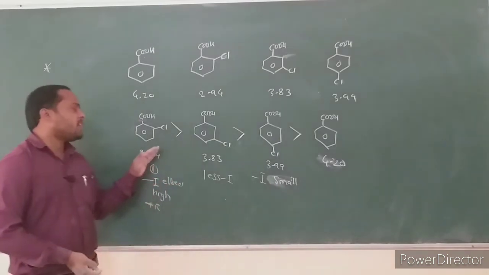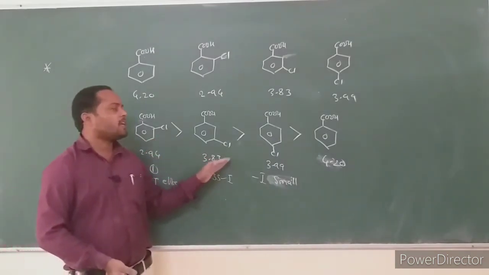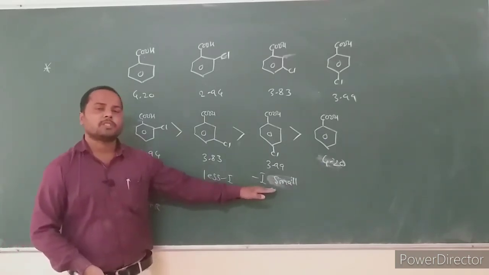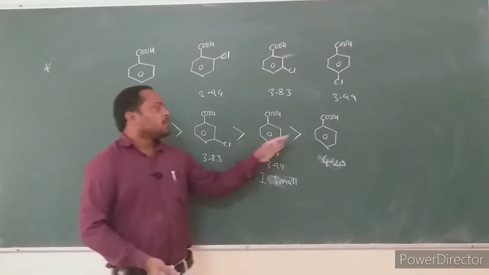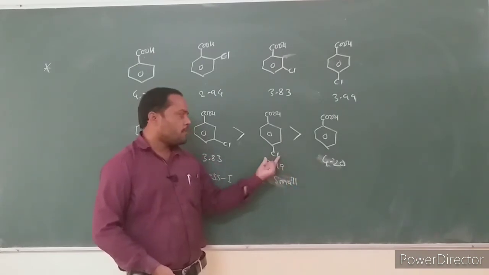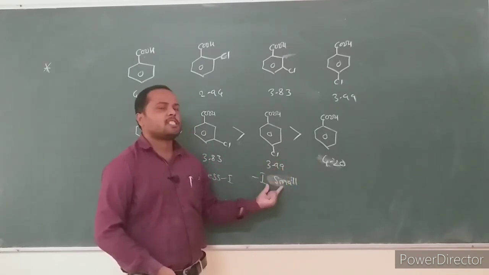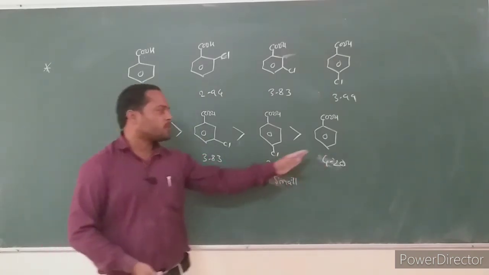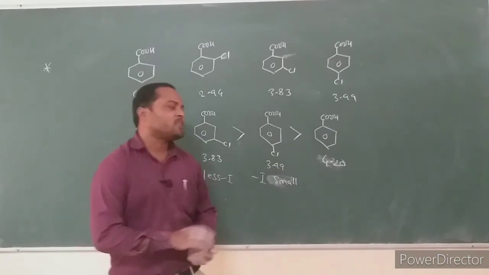This minus I effect decreases from ortho to meta to para. As the minus I effect decreases, acid strength also decreases. Para-chloro is stronger than benzoic acid due to a small amount of minus I effect. Benzoic acid has no chlorine substituent; it is the unsubstituted acid and is weaker.